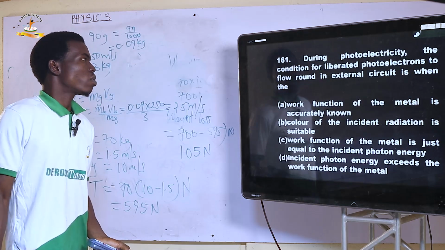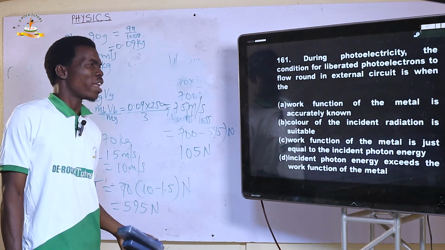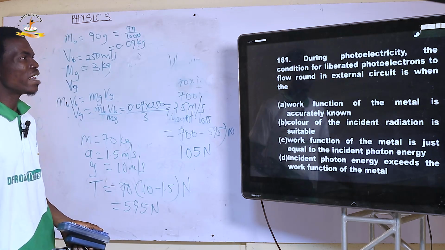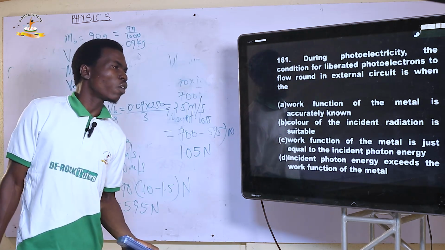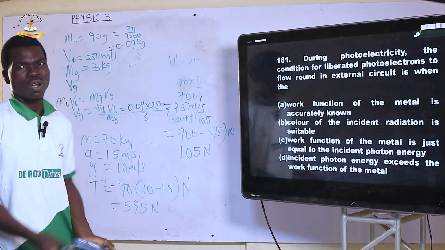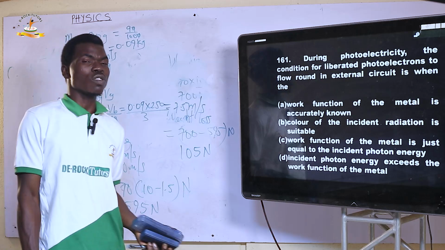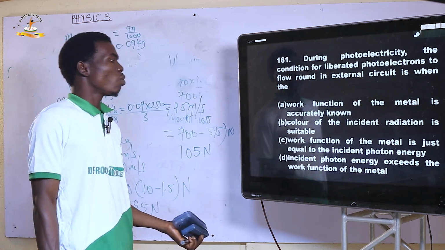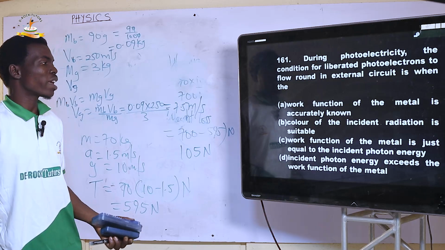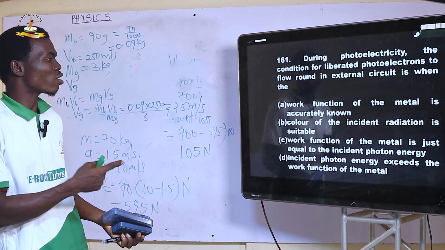Next. 161. During photoelectricity, the condition for liberated photoelectrons to flow round in the external circuit is when the A. work function of the metal is accurately known? No, you don't have to know that. B. Color of the incident radiation is suitable. It does not use color. It only uses frequency. So C. work function of the metal is just equal to the incident photon energy? We are most likely to choose that option C.